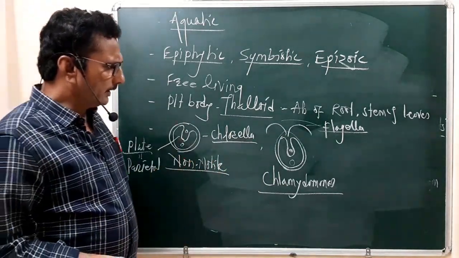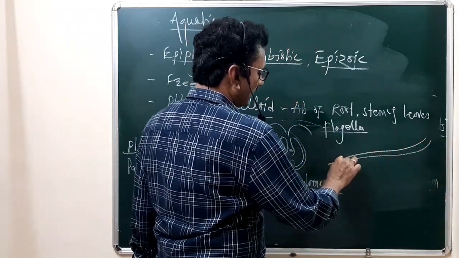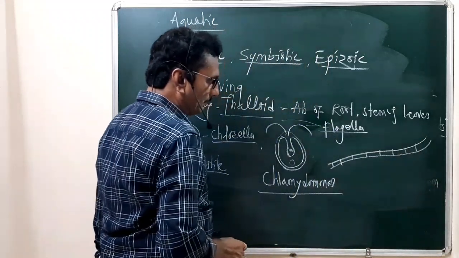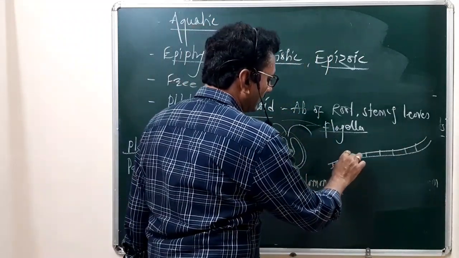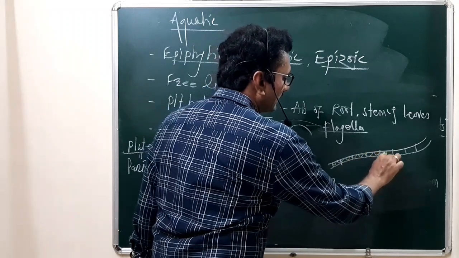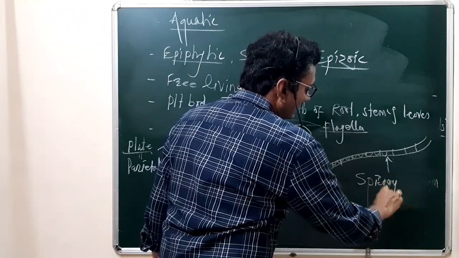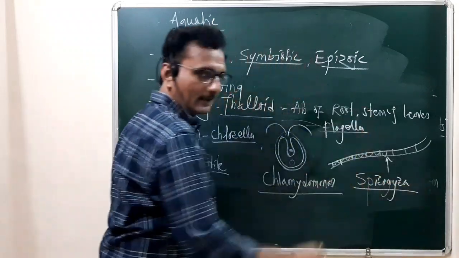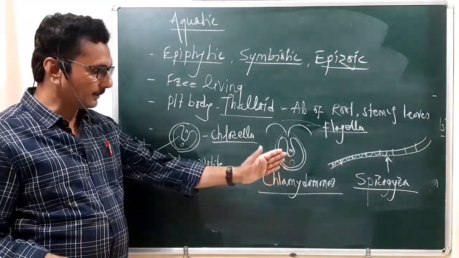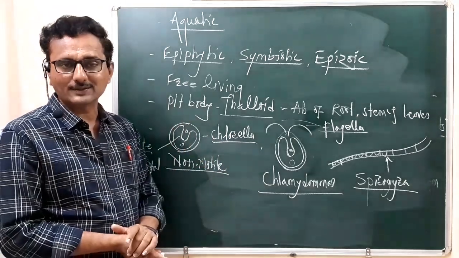Another member is the multicellular unbranched structure, which is also reported. It has a spirally coiled, ribbon-shaped chloroplast. What is that? The Spirogyra. Spirogyra is a multicellular unbranched filamentous structure.